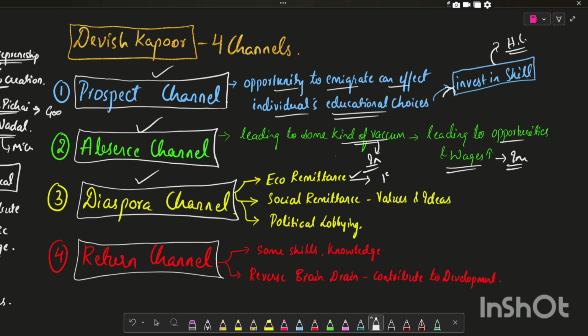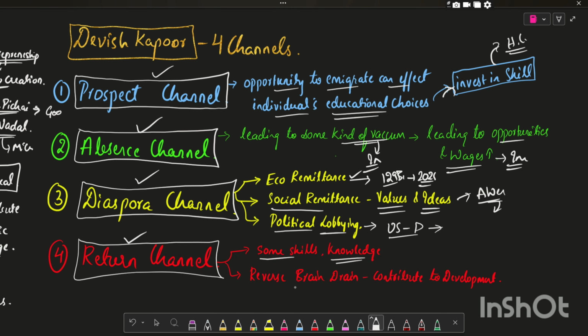For example, I mentioned earlier, $129 billion in 2024. Social remittance, that is values and ideas of other Western countries, are brought to the India. Political lobbying, for example, India-US nuclear deal, where Indian diaspora played an important role in securing this deal in favor of India. Return channel, where Indians bring back some skills and knowledges, which helps in reversing the brain drain of India and contributing to the development of India. Now let us see what are the concerns of Indian diaspora.